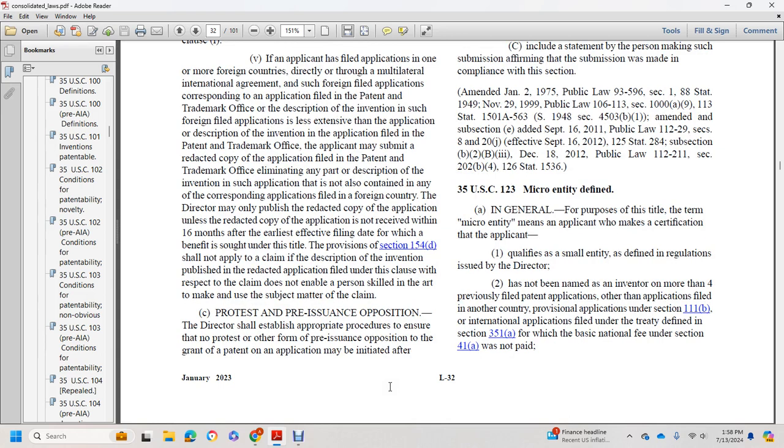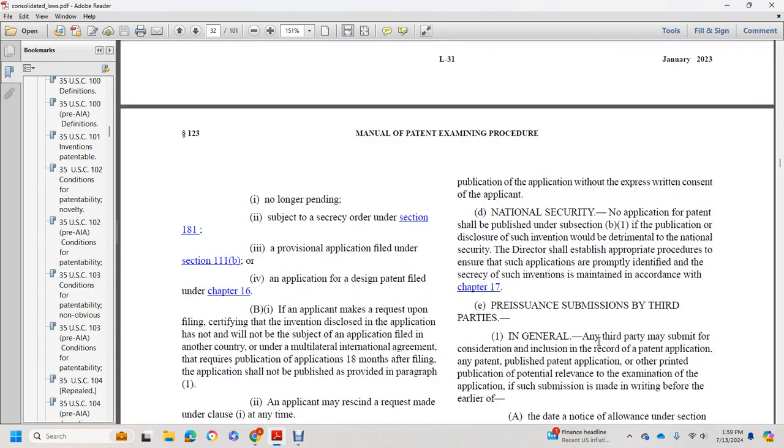Protests and pre-issuance opposition: the Director shall establish appropriate procedures to ensure that no protest or other form of pre-issuance opposition to the grant of a patent on an application may be initiated after publication of the application without the express written consent of the applicant.